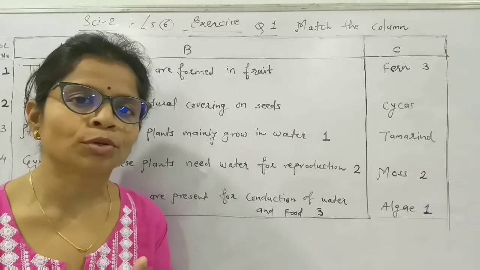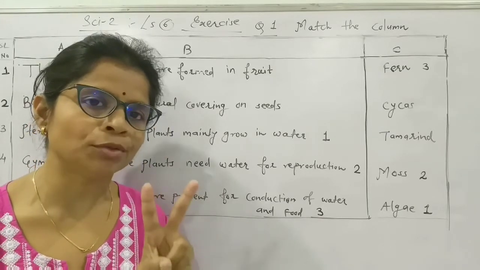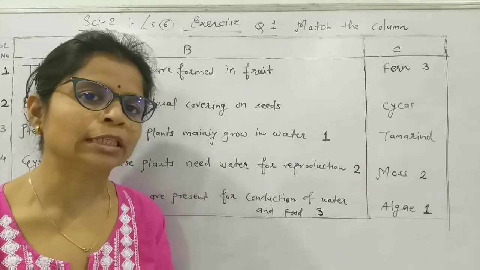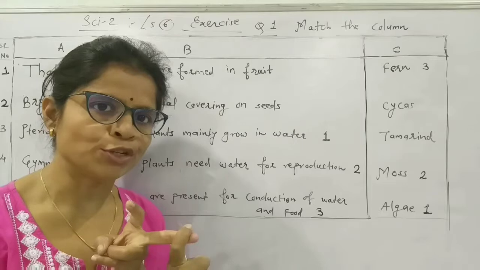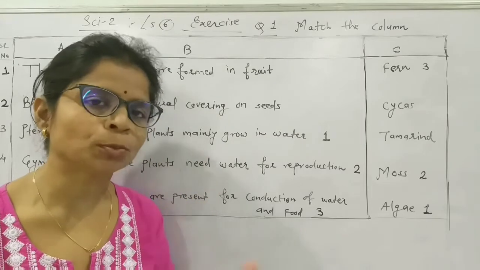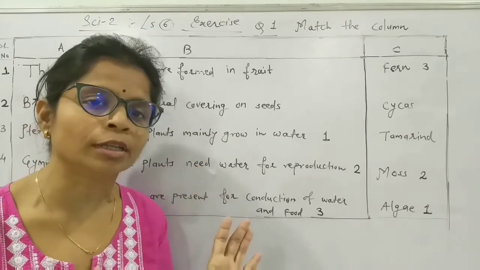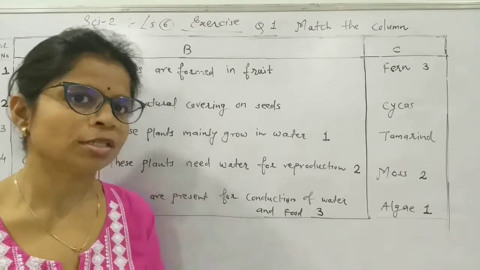Phanerogams are flowering plants. They are again divided into two groups or sub-kingdoms, that are gymnosperm and angiosperm. About gymnosperm, if you remember, the seeds are not covered. The seeds are uncovered or naked. So this is the character.